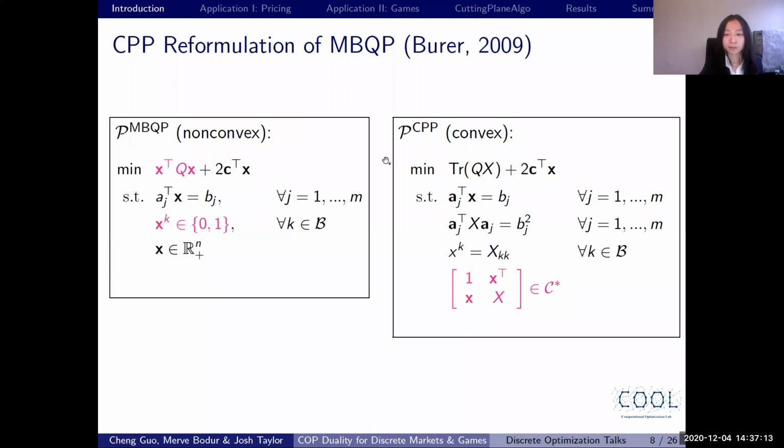So this non-convex problem can be equivalently reformulated to the convex problem on the right, where we basically just replace the quadratic x x transpose term here with this big matrix X, and we also add a couple of more constraints to link small x and capital X. It's worth noting that the quadratic terms and the binary terms are the terms that bring the complexity in the non-convex formulation, and that non-convexity all comes into this conic constraint. So except for the conic constraint, this convex problem will always be linear in the objective and the constraints.